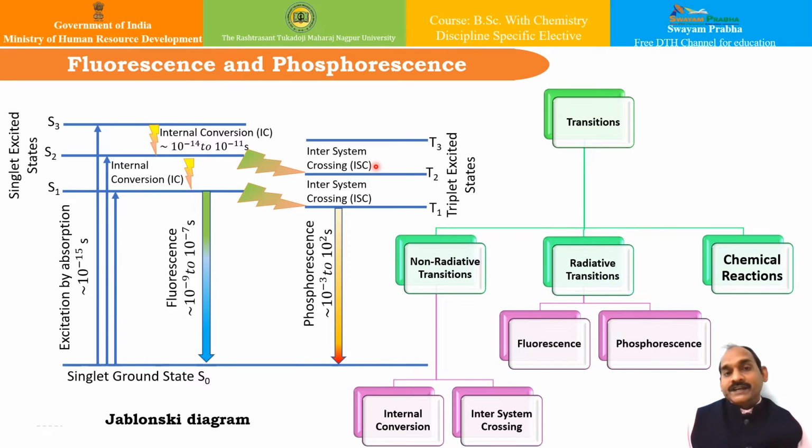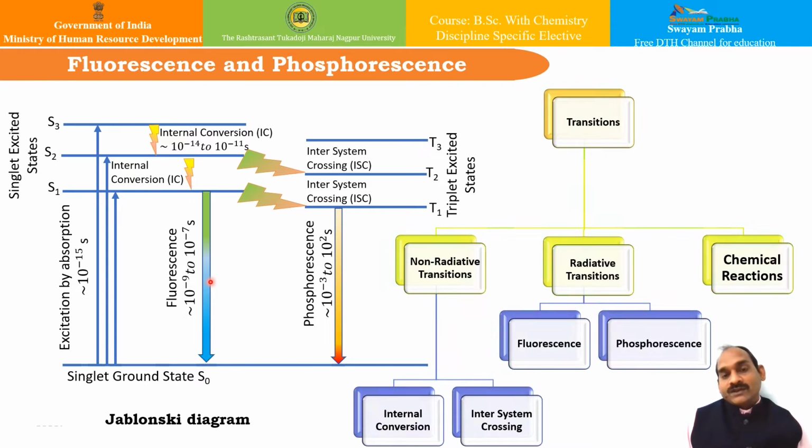Apart from these non-radiative transitions, there can be radiative transitions, you can see here: fluorescence and phosphorescence. So what are these radiative transitions? These are the transitions which lead to the emission of light radiation, and they can be of two types, fluorescence and phosphorescence. So what is fluorescence?